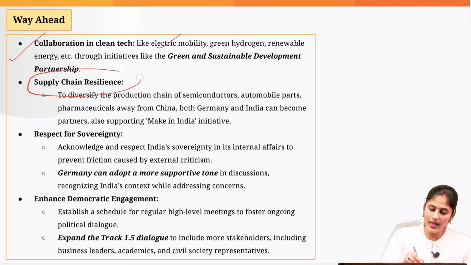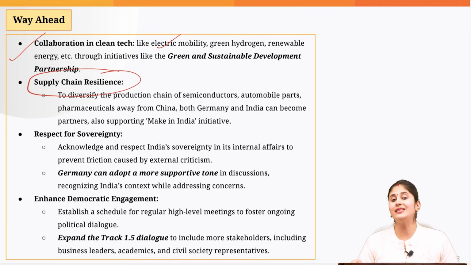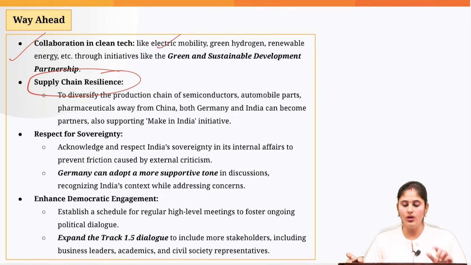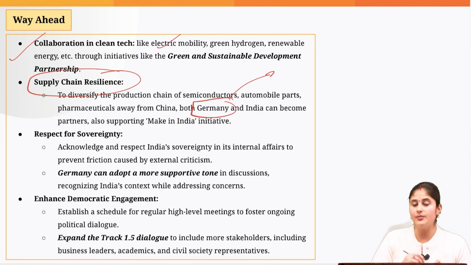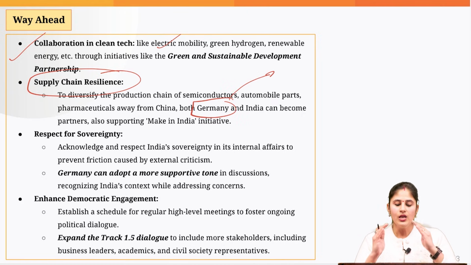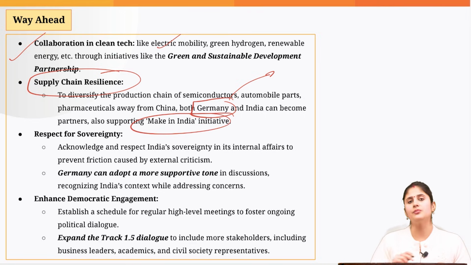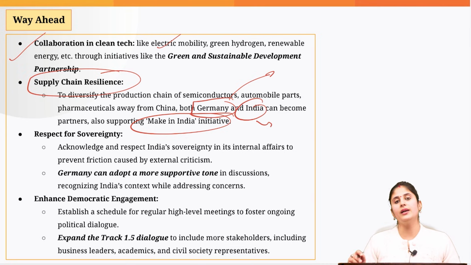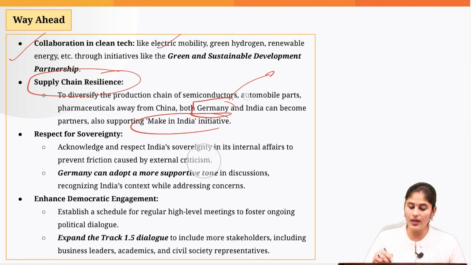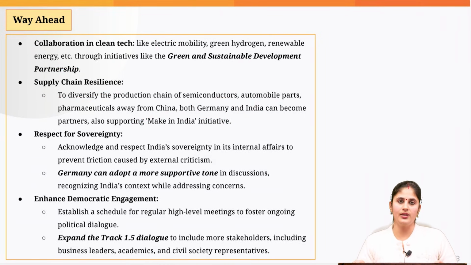Then Germany can help India in developing a resilient supply chain, especially in the domain of semiconductors. Last month, we studied the topic of semiconductors, and therein I told you how Germany is a major player when it comes to designing advanced chips. Okay, so Germany can help India in developing Atmanirbharta when it comes to the semiconductor supply chain. Okay, this would enable India to reduce its dependence upon countries like China as well as the US, which are becoming more and more unreliable nowadays, especially the USA.